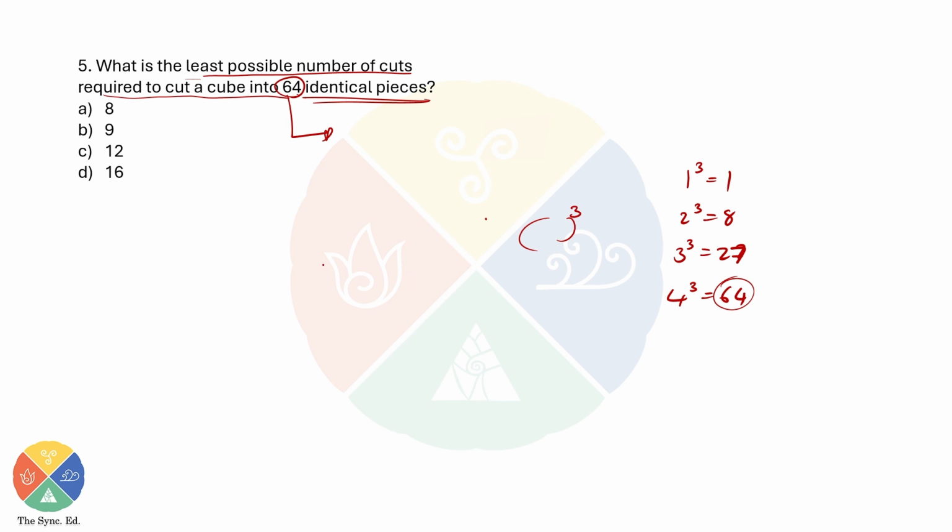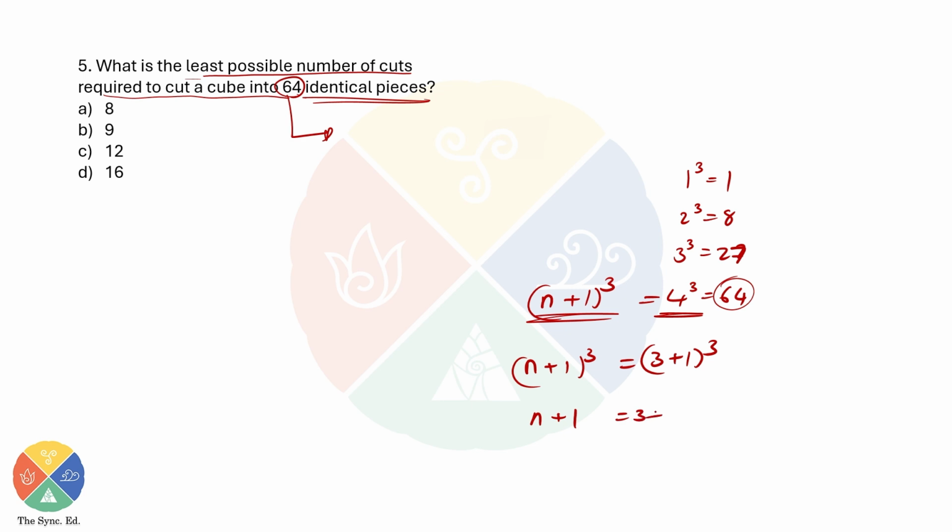And you clearly know that when you have a cube, and if you are getting 64 identical pieces, smaller cubes, that means I can write the same thing as (n plus 1) whole cube. So (n plus 1) whole cube is equal to 4 cube, or I can say that (n plus 1) whole cube is equal to (3 plus 1) whole cube, or (n plus 1) is equal to 3 plus 1, or n is equal to 3.